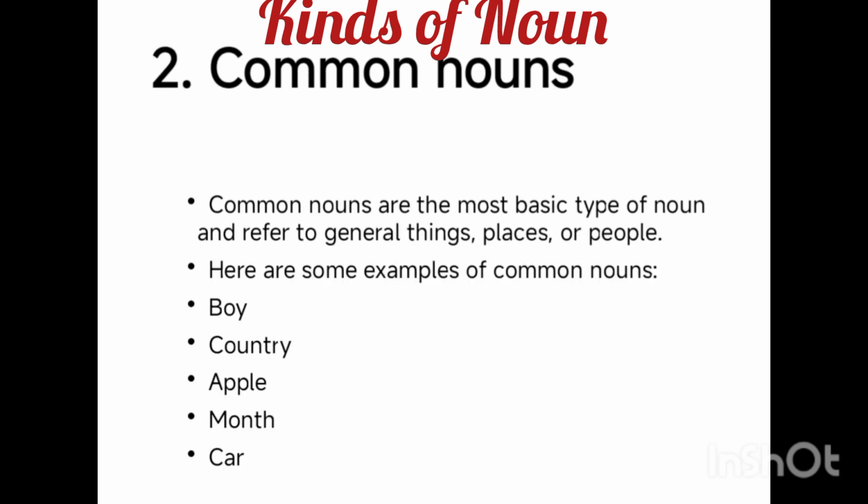The next type is common noun. Common nouns are the most basic type of noun. They refer to general things, places or people. It means common nouns are words used to describe the common name of a person, place or thing. Common nouns are words that describe the common name of a person, place and thing. Examples include boy, country, apple, month, car, etc.